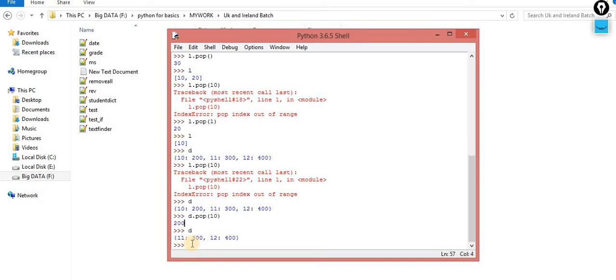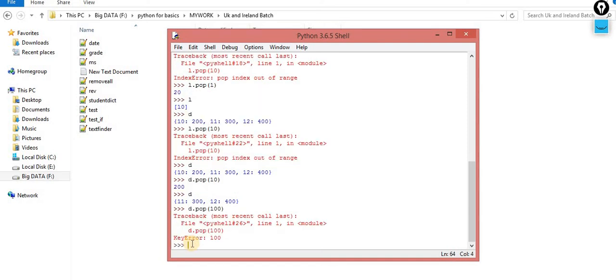Now the same thing one more time, but this time I am passing 1000. Now you will get the key error. In the case of list, you get the index out of range error. But in the case of a dictionary, let's suppose this key is not available and you are trying to remove that key, you will get the key error.